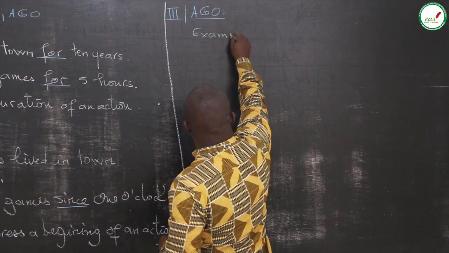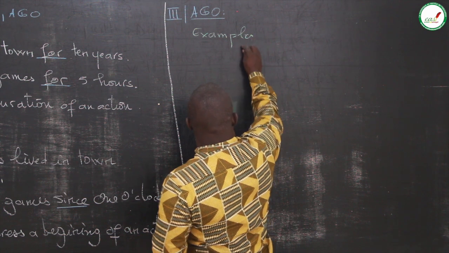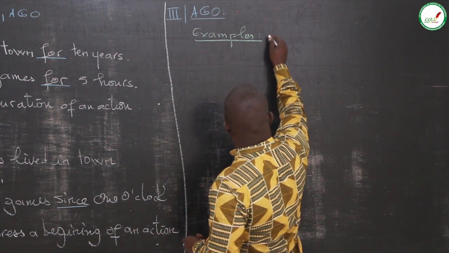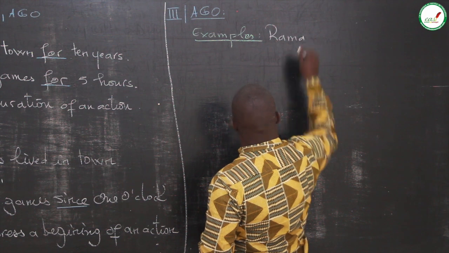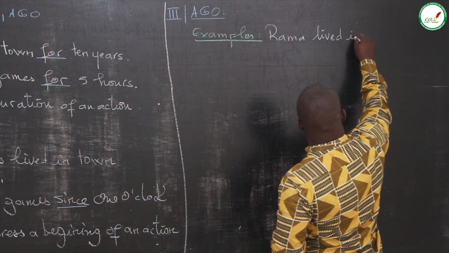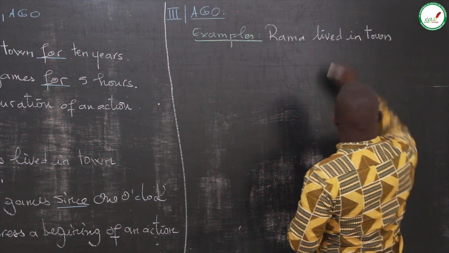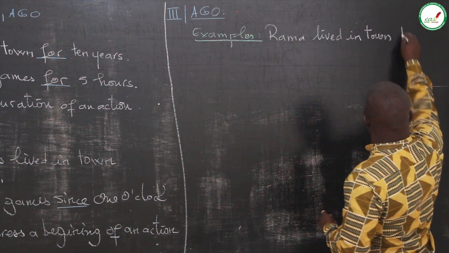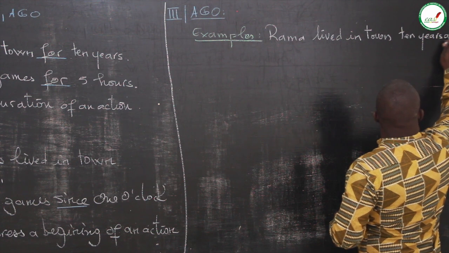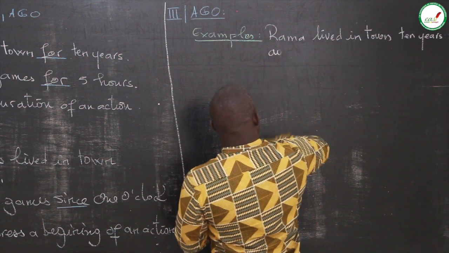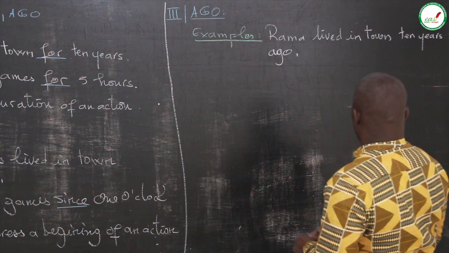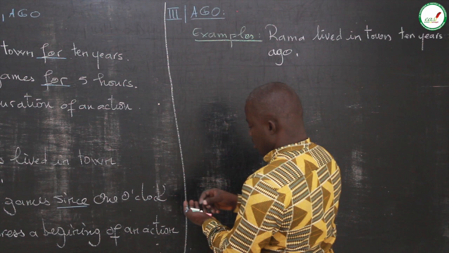Now let's give examples. Rama lived in town 10 years ago.